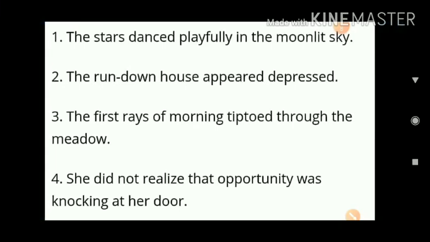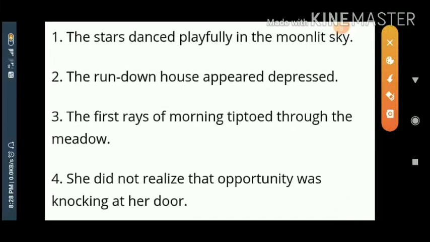You see here, the stars danced playfully in the moonlit sky. You see, dancing is the characteristic of a human being that is applied to the stars. Non-living to living, living to non-living. This characteristic is the identity of personification.